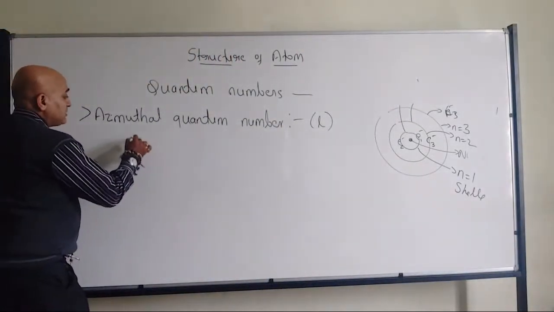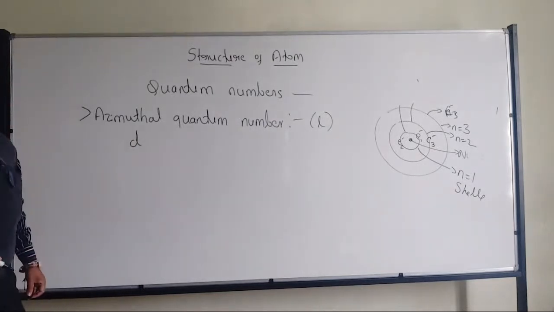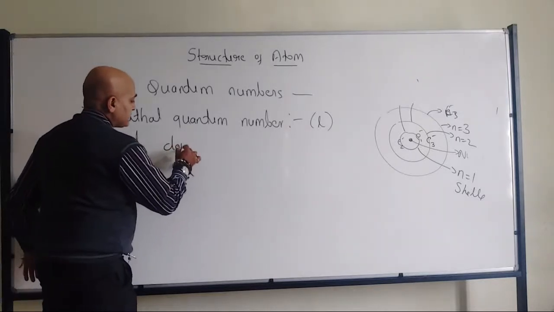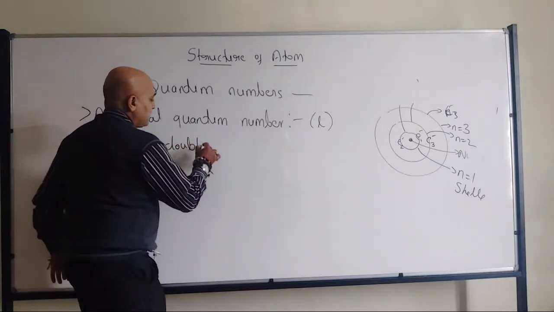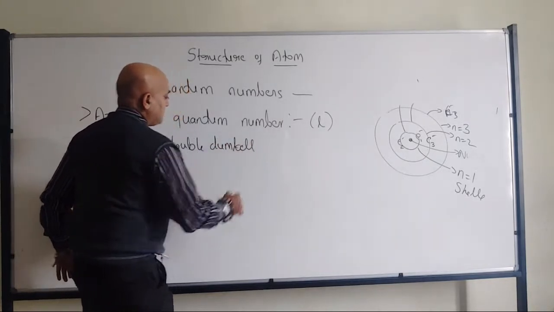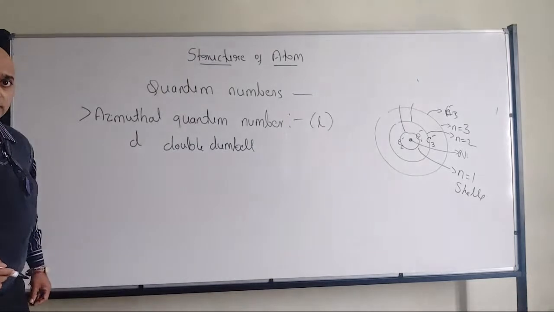Now we have D. Now D subshell is having double dumbbell shape. Double dumbbell shaped structure. Okay.